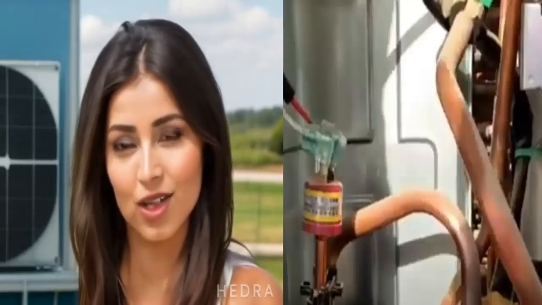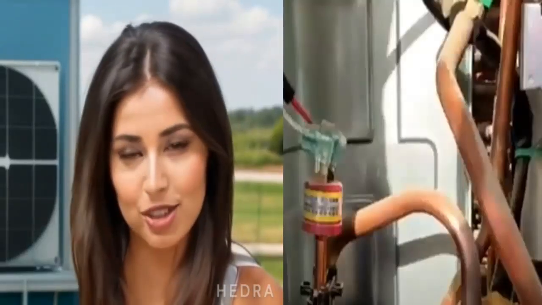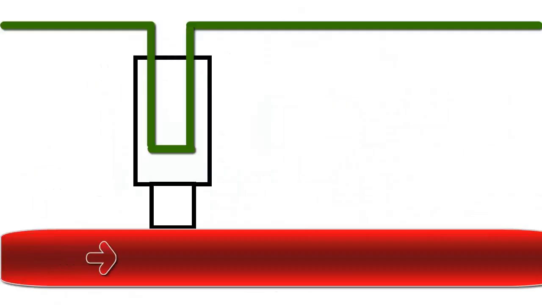Let's start by saying that some air conditioning units have a high-pressure switch. This switch is responsible for informing the electronic controller of the outdoor unit about the presence of abnormally high pressure. Let's see on the screen how the switch works.